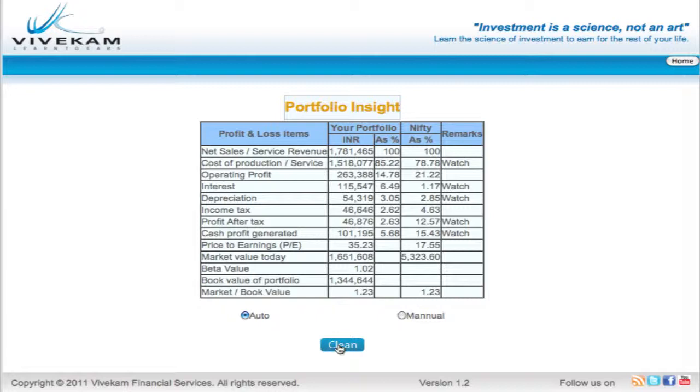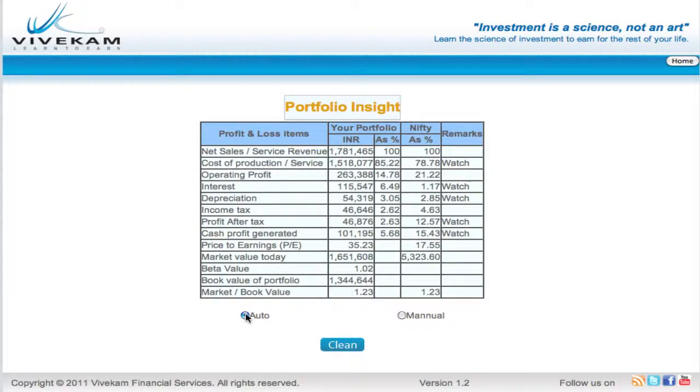In Pi, Vivekam collects information on all your stocks, builds the profit and loss account of your holding in each company, then aggregates all line items before converting them into percentages to compare with Nifty. By spotting the weak factors in your portfolio, Vivekam marks watch against those line items. Vivekam identifies the weakest stock in your list and suggests to drop them first to improve your portfolio's health.